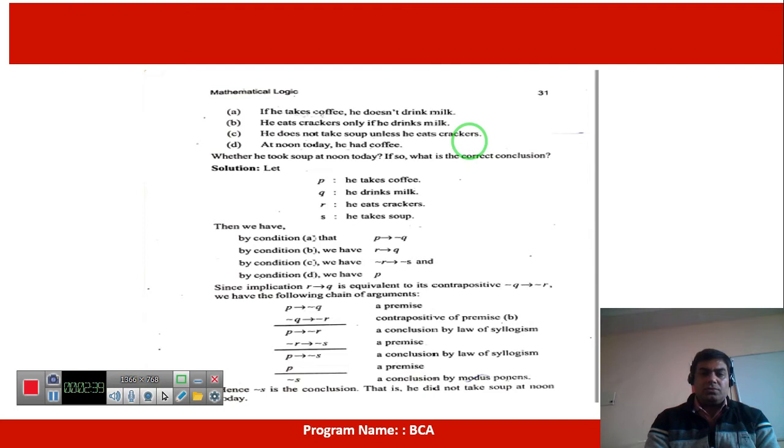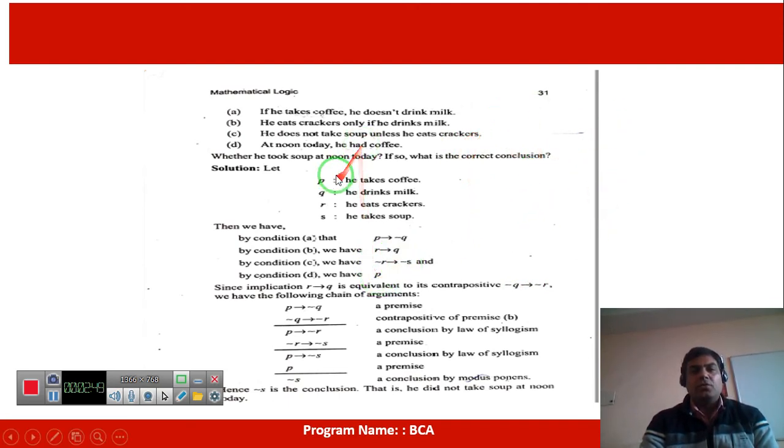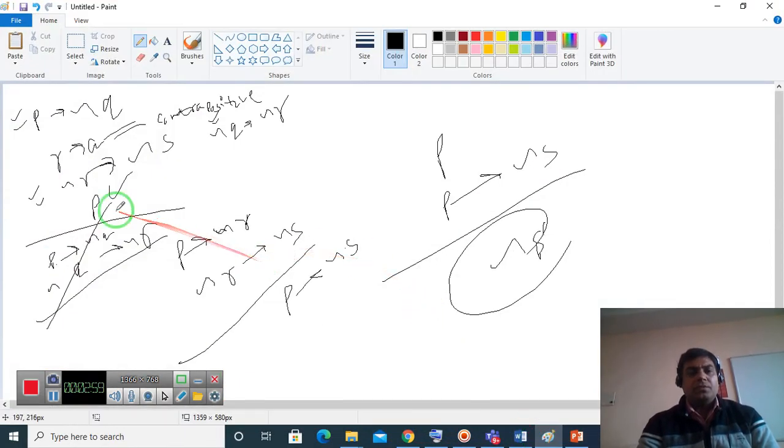So the first sentence should become, but "unless" is a negative term, so negation should be applied here. Negation of R conditional negation of S. Then P, for he had coffee. So we have solved with the help of paint. P conditional negation of Q, R conditional Q, negation of R conditional negation of S, and then P. So we should find the contrapositive of this.